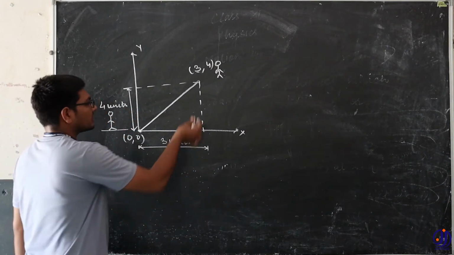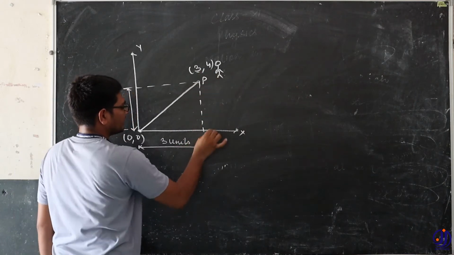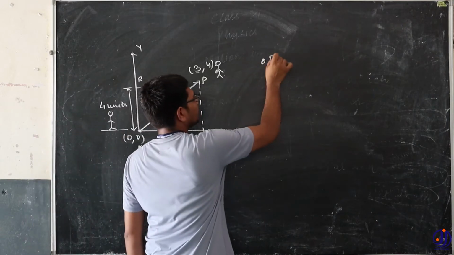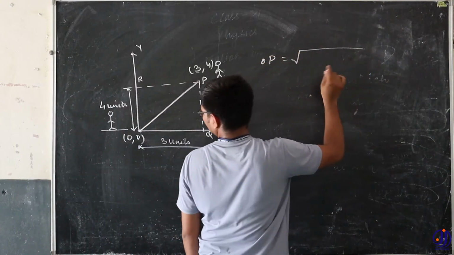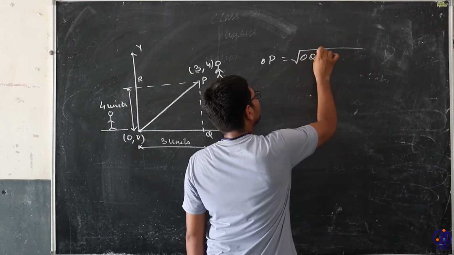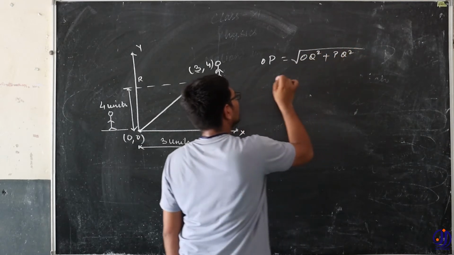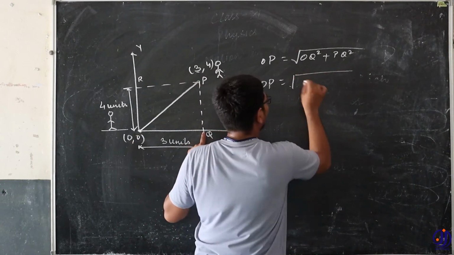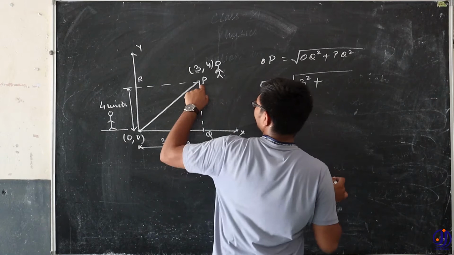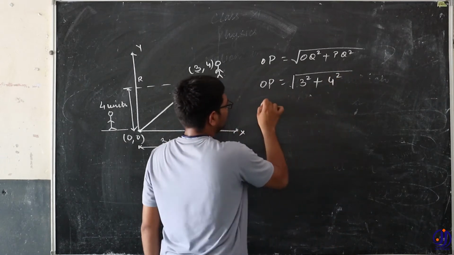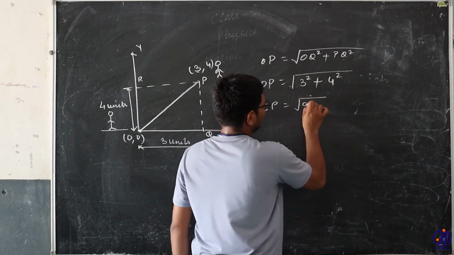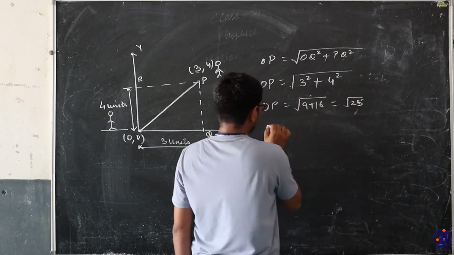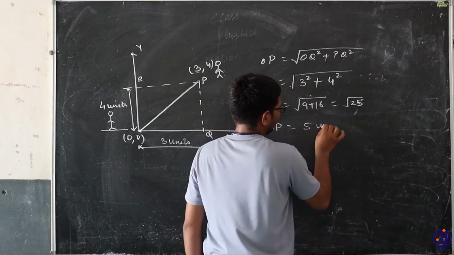By Pythagoras theorem, suppose I call this point O, this P, and this Q. Then OP equals the square root of OQ squared plus PQ squared. OQ is 3 units, so 3 squared, plus PQ is 4 units, so 4 squared. OP comes to be 9 plus 16, which is root 25. The distance OP becomes 5 units.